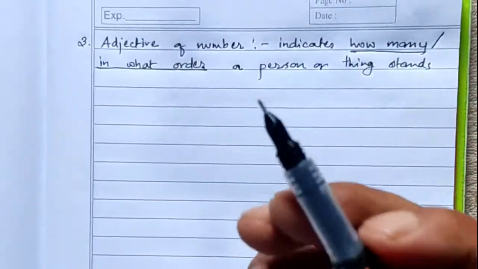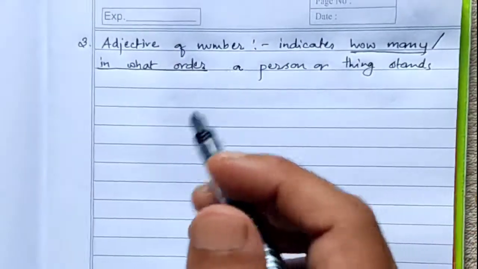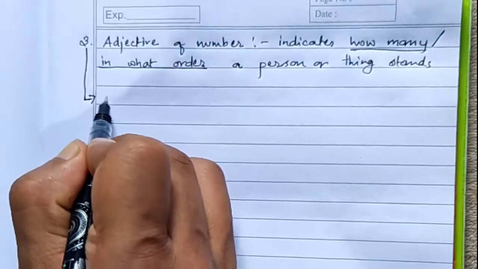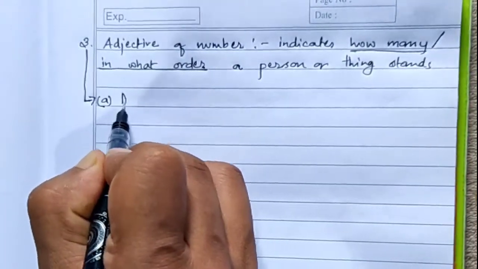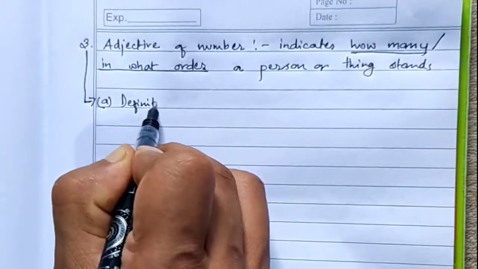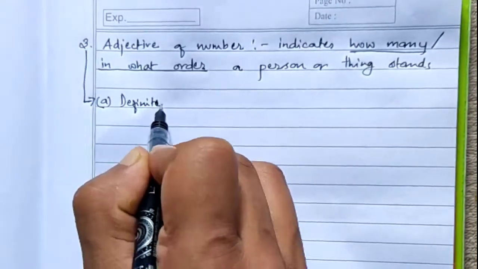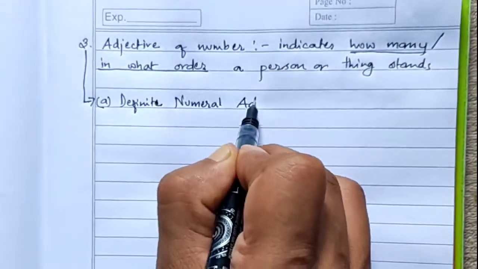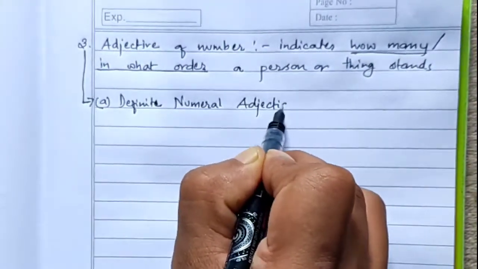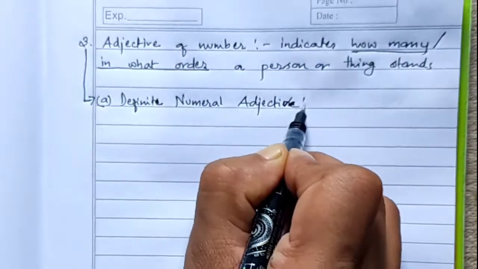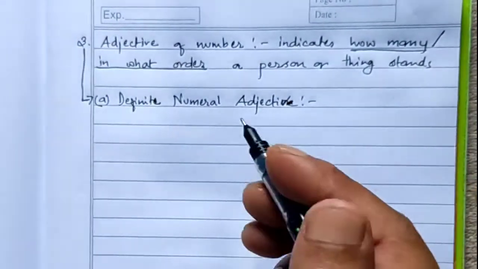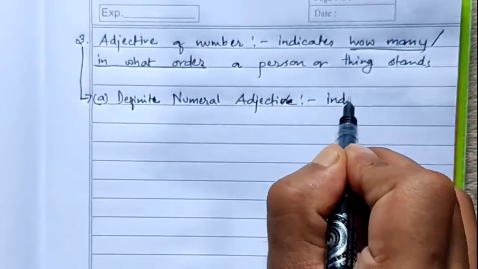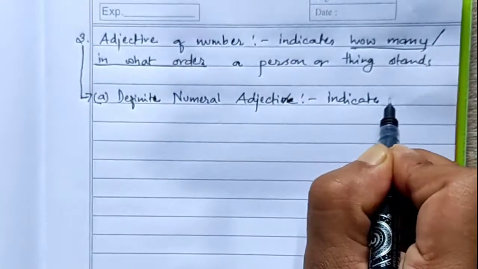Now this adjective of number is divided into 3 parts. Number A is your definite numeral adjective. As the name suggests, it indicates the exact number.